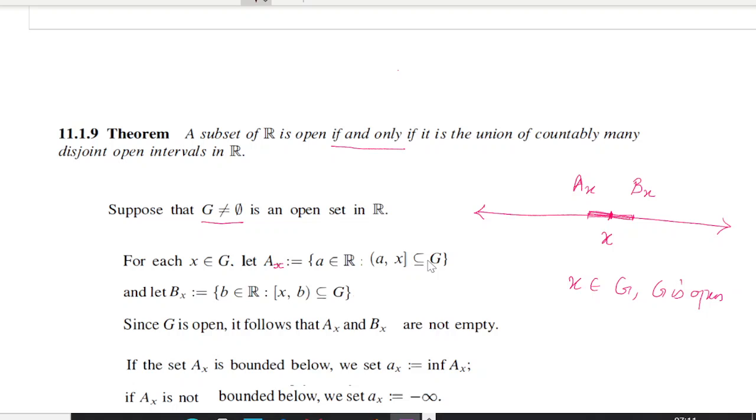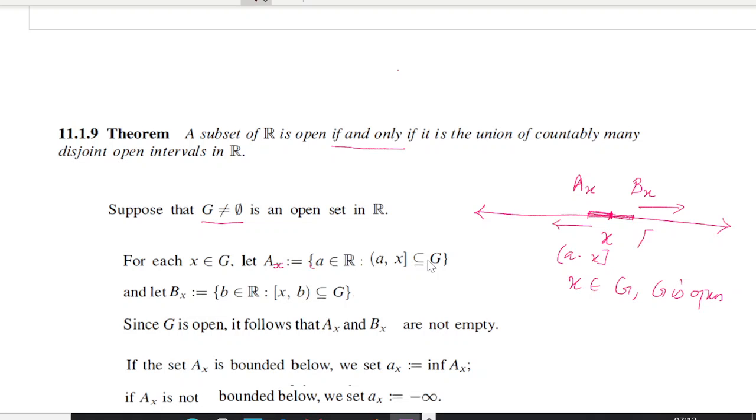Now from this x you go this side. That is, it should be the closed interval [a, x], and this side when you're going I can take this as a, such that a belongs to R. So in this fashion we can take one set, and this set is Ax. That is, Ax equals the set of all a belongs to R such that [a, x] is contained in G.